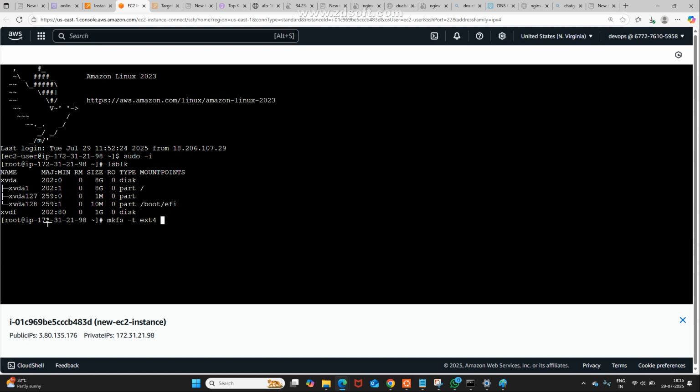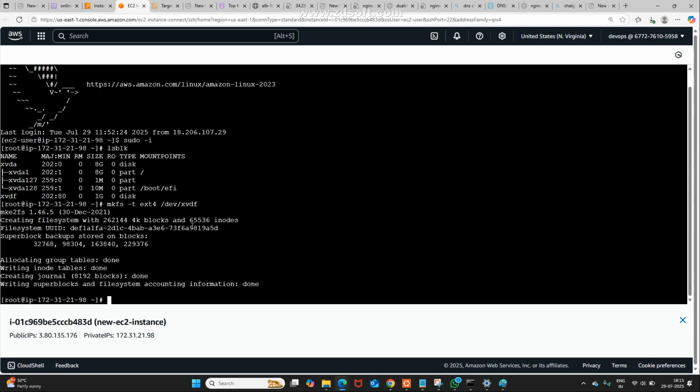What you need to give is /dev, which represents device. Which device name? xvdf. Everybody understood, right? I'm making a file system. What is the file system I'm using? Extended 4. For which drive do I want to specify? For our EBS volume.